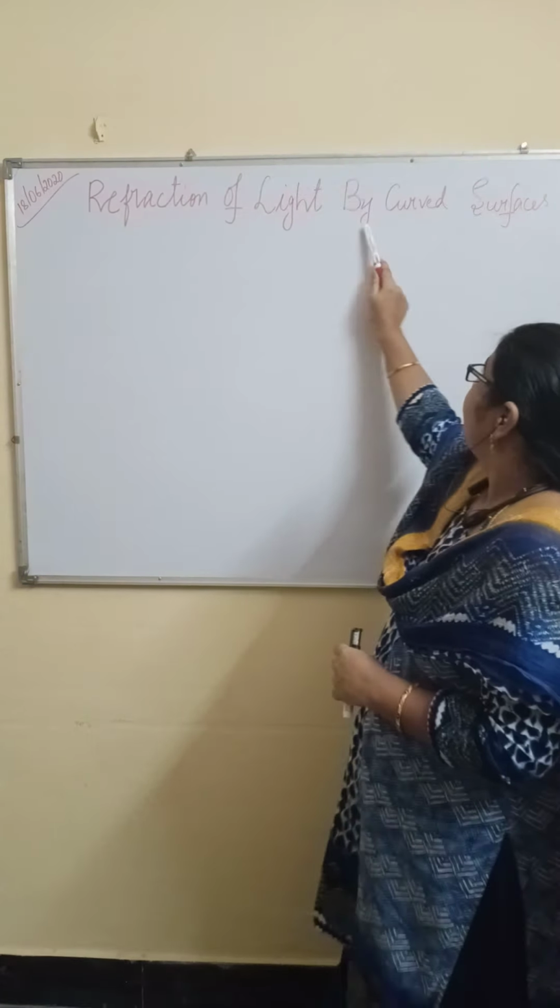Now we are comparing the refractive index of second medium with first medium. So what is its formula? N21 is equal to N2 by N1. It means that it is V1 by V2. These are important formulas.